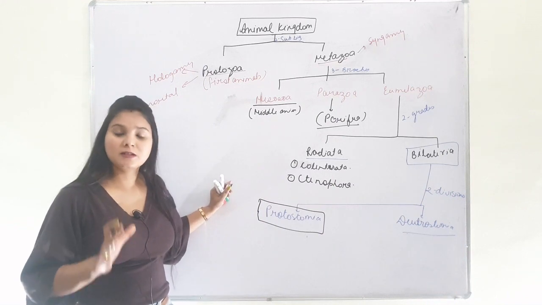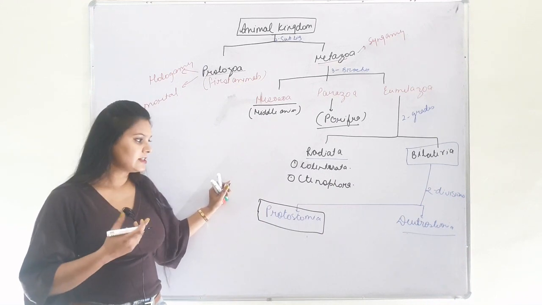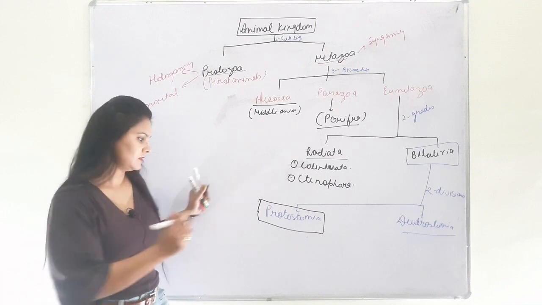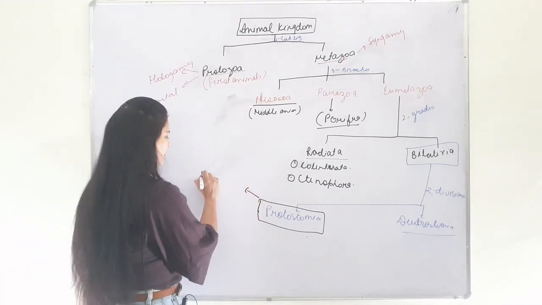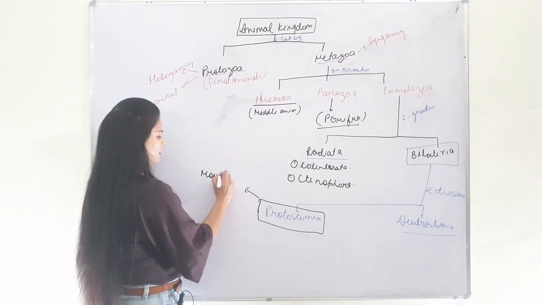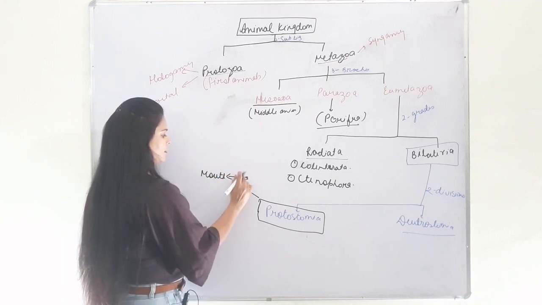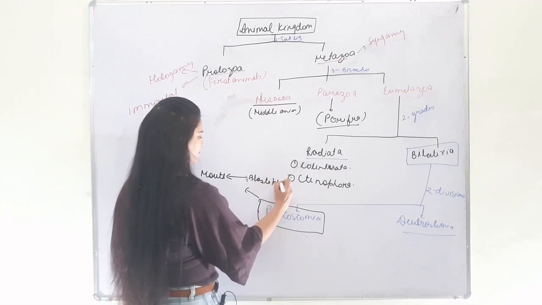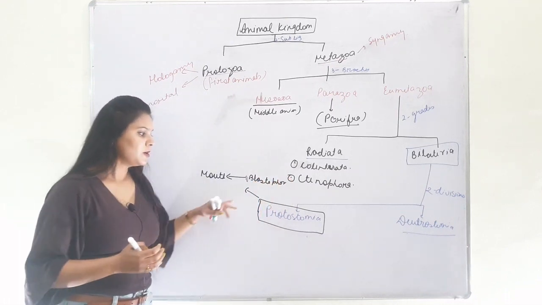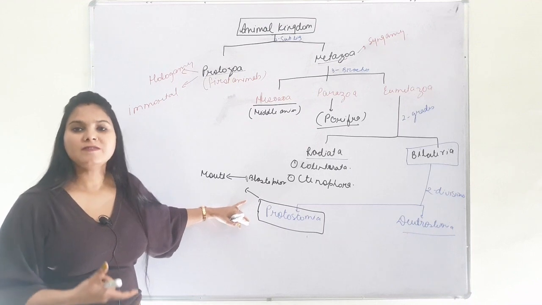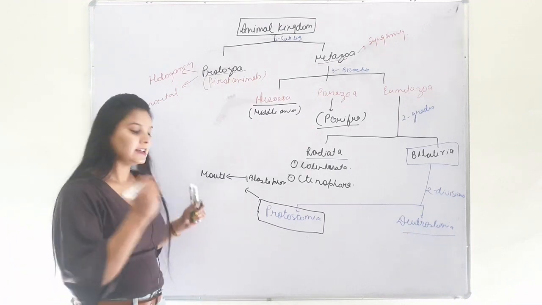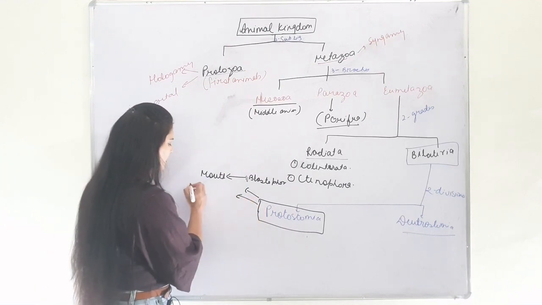Protostomia basically includes animals in which the mouth is developed from the blastopore. Protostomia also have spiral and determinate cleavage, and along with that they have trochophore larva.